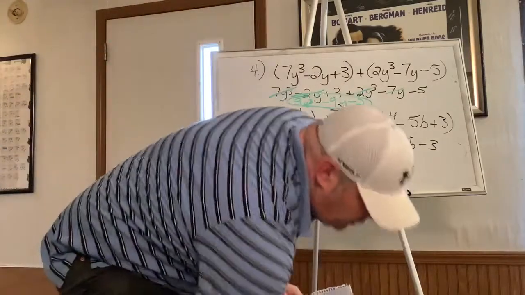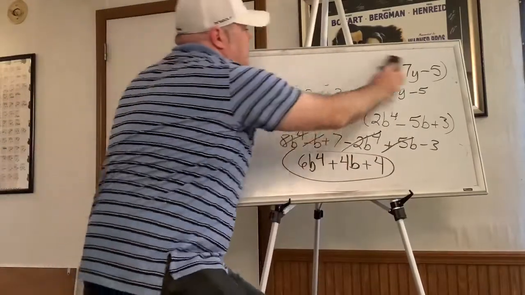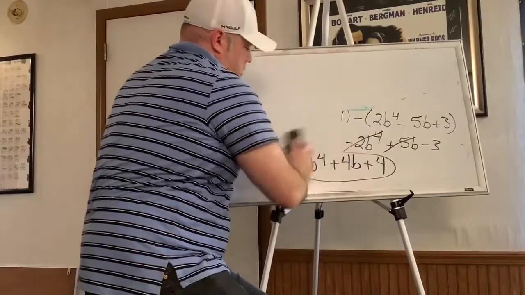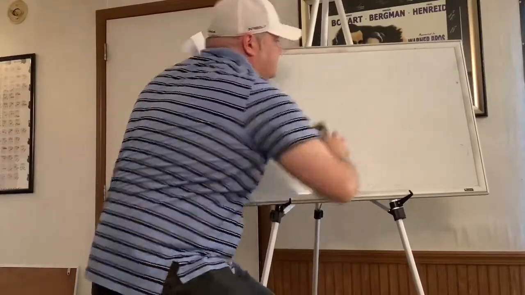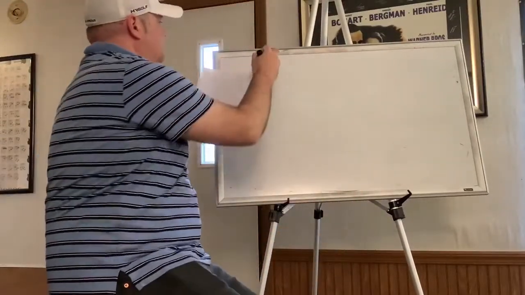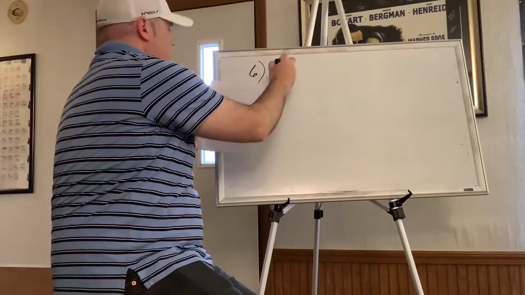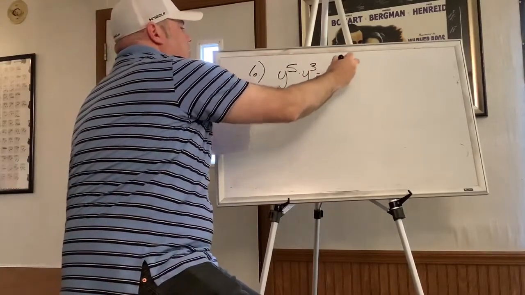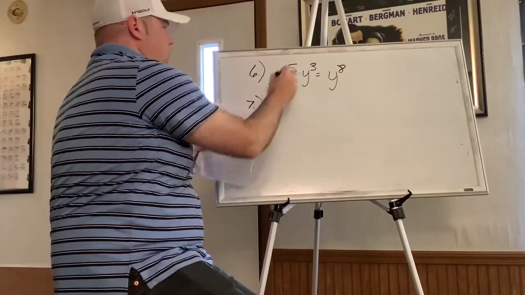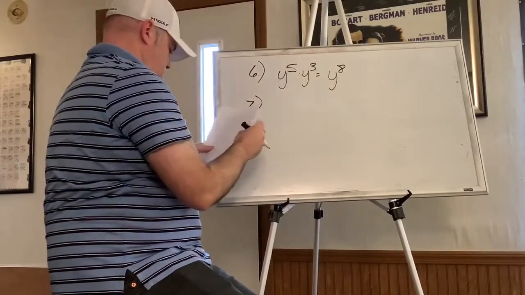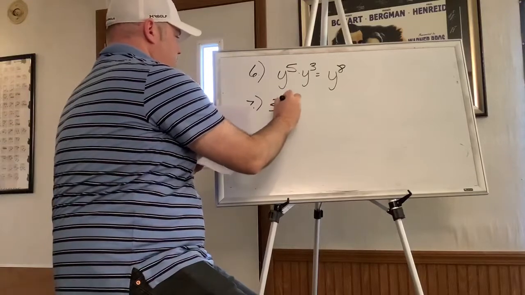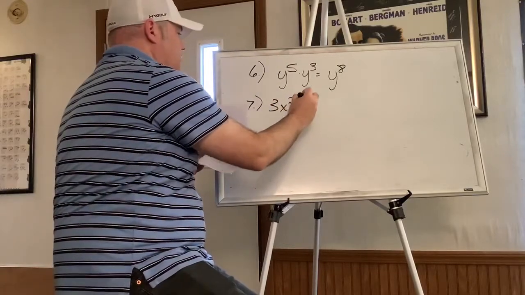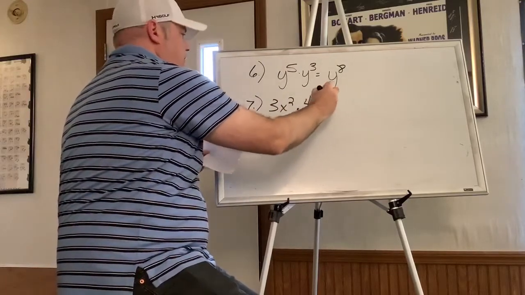Then you get into multiplying. Okay, so number 6 is y to the 5th times y to the 3rd equals y to the 8th. You just add the exponents. 3x squared times 4x to the 5th.